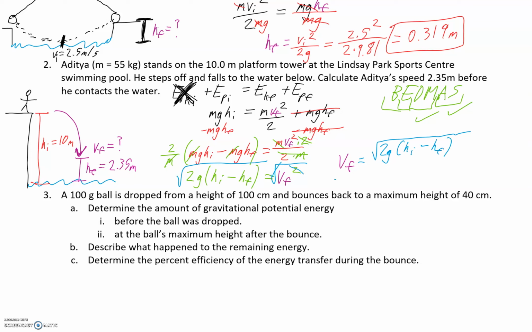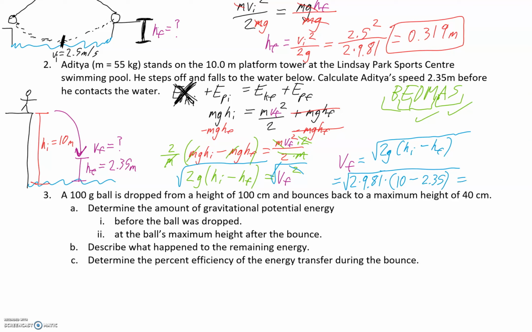So 2 times 9.81 times hi, which was 10 meters, minus hf, which was 2.35 meters.